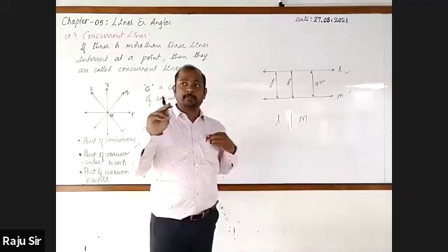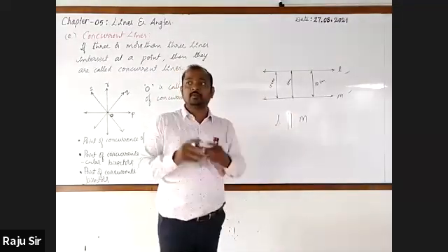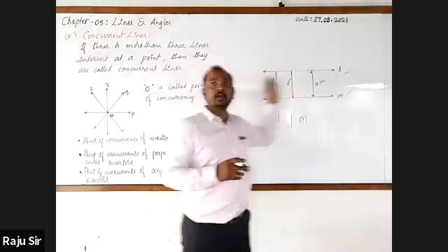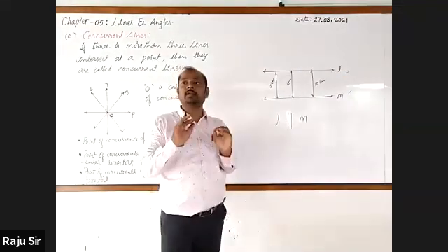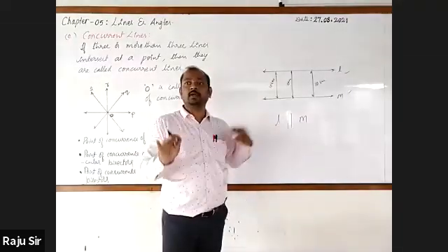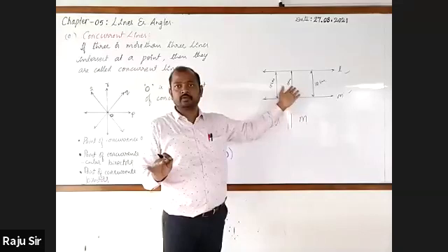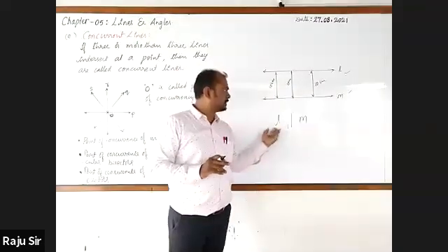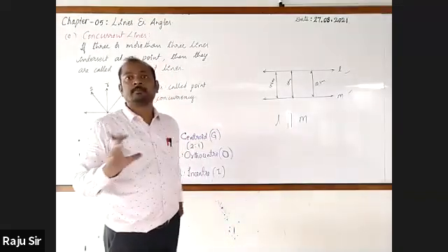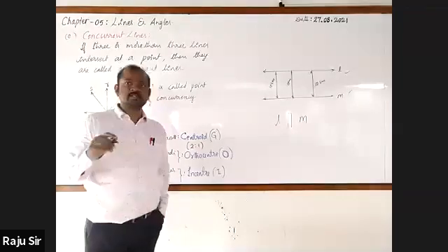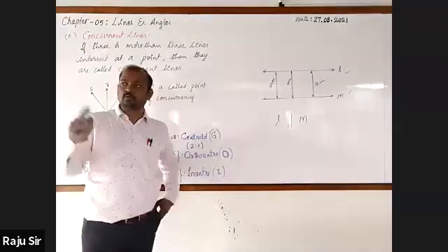The property of these parallel lines is that when they are extended to any distance on either side, they do not intersect. They do not intersect at any point when they are extended to any distance. That is the main property. And this is the symbol used to represent parallel. While considering parallel lines, should we take only two lines?